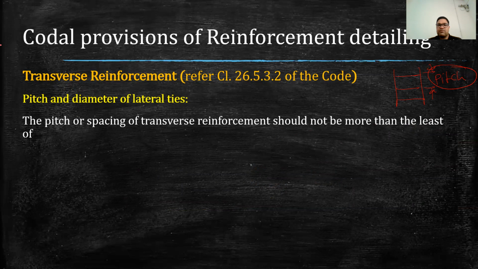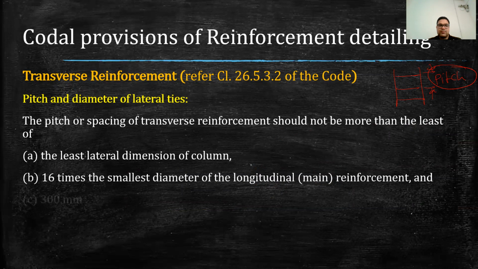So IS code has given 3 points. So we calculate pitch from these 3 points and the least value is adopted. So first is the least lateral dimension. So for example, if we have this rectangular column, this B will be considered as the least lateral dimension. Second one is the 16 times of smallest diameter of longitudinal bar. So that is the second consideration.